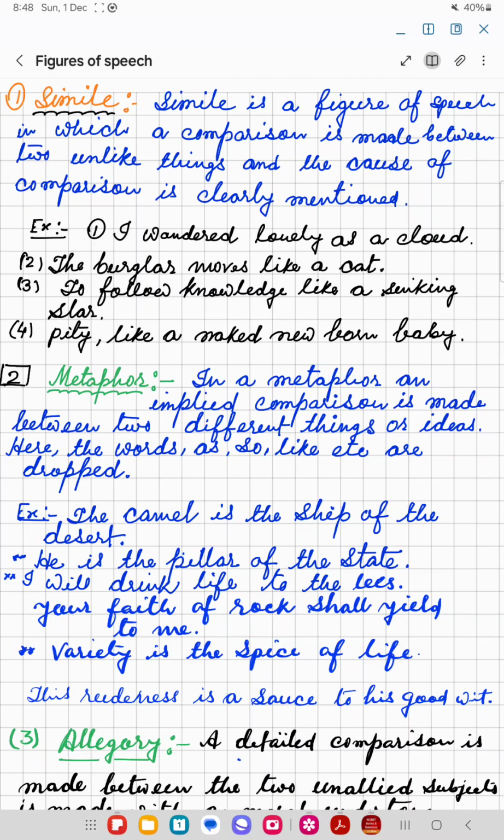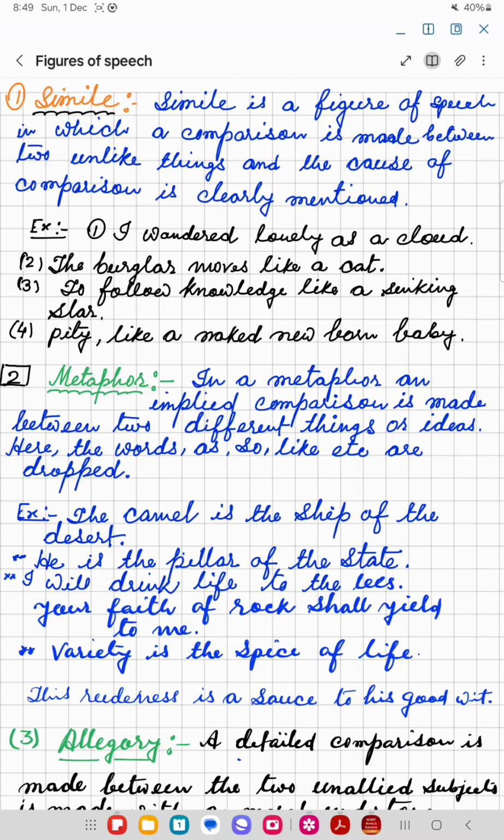Examples: I wandered lonely as a cloud. Here the poet compared himself with a cloud as he was as lonely as a cloud, means due to his loneliness, the poet compared himself with a cloud. The burglar moves like a cat. Here the burglar means a thief compares himself to a cat, or the burglar was compared to a cat as he moves as slow as a cat.